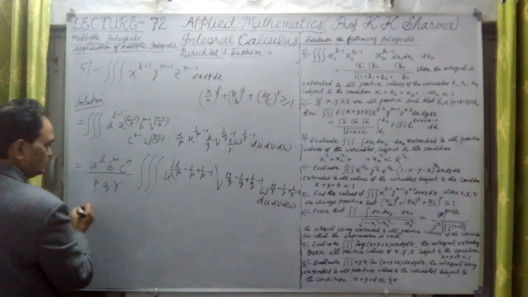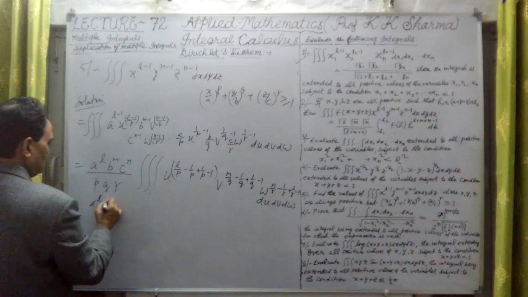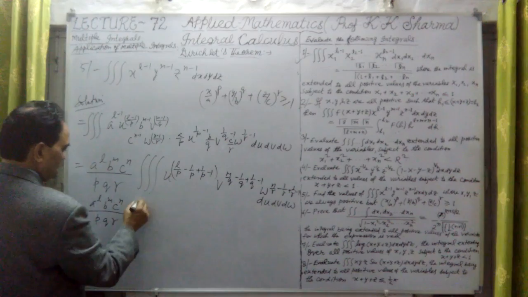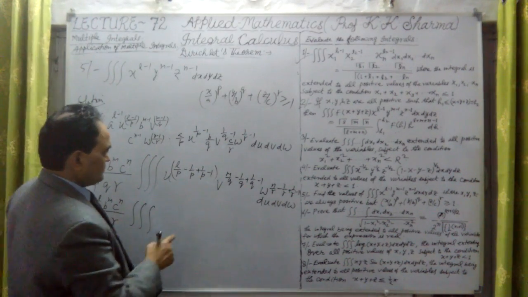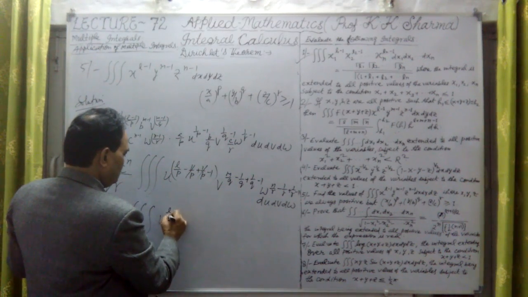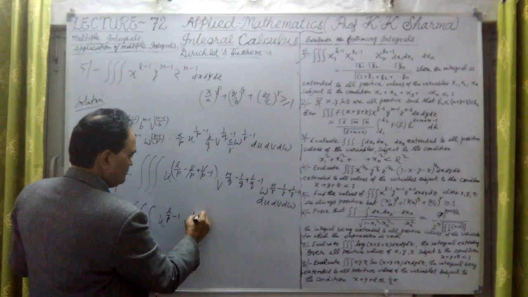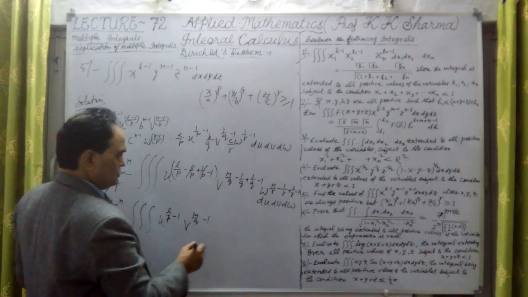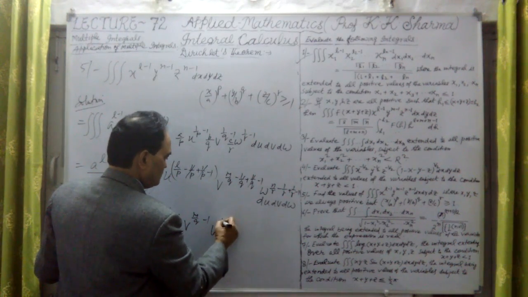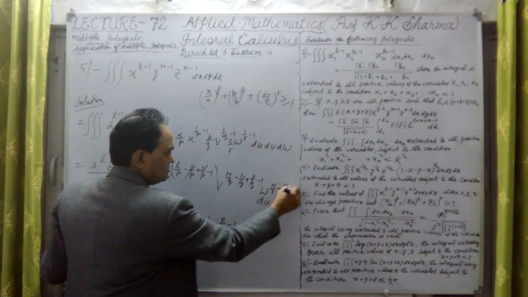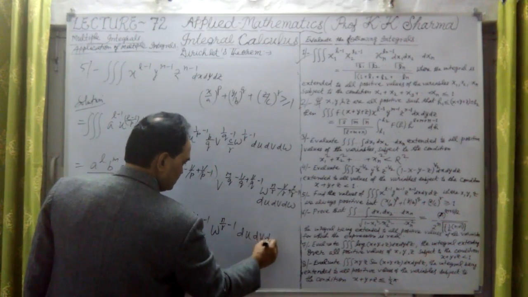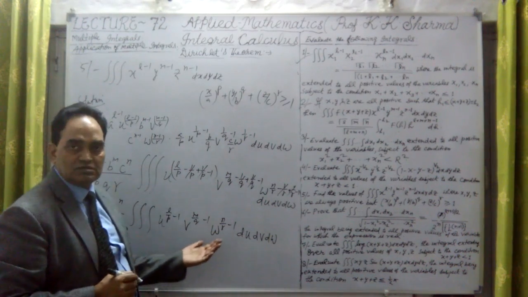What do we see here? This is nothing but a raised to the power l, b raised to the power n, c raised to the power n upon pqr, triple integral sign. What about u raised to the power? Now this p cancels out. L upon p minus 1. V raised to the power m upon q minus 1. These are cancelled out. And w raised to the power n upon r minus 1. This 1 upon r cancelled out. Into du, dv, dw. Now this is forming the Dirichlet's theorem.